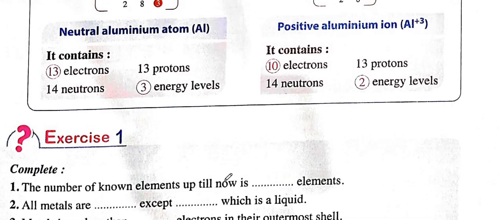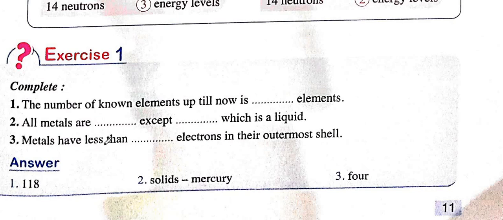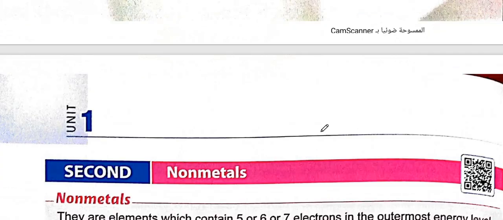The number of known elements up till now, so we said it's 118. All metals are what? Solid, except mercury, which is liquid. Metals have less than what number of electrons on their outer energy level? So we said less than 4, maybe 1 or 2 or 3.